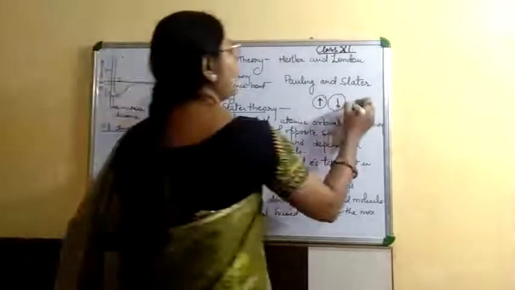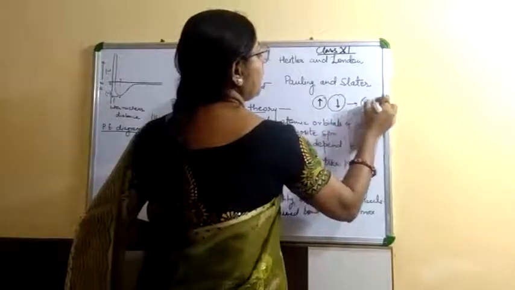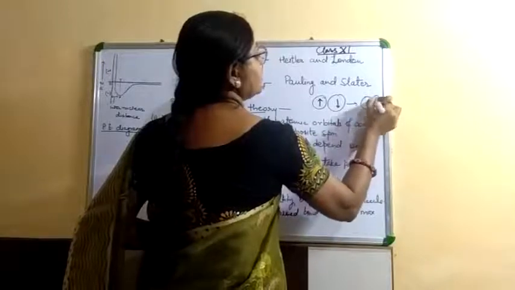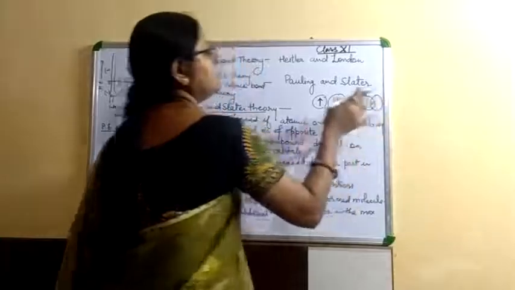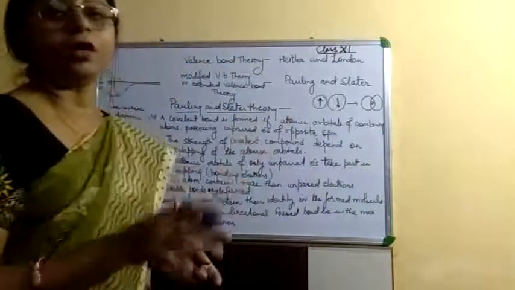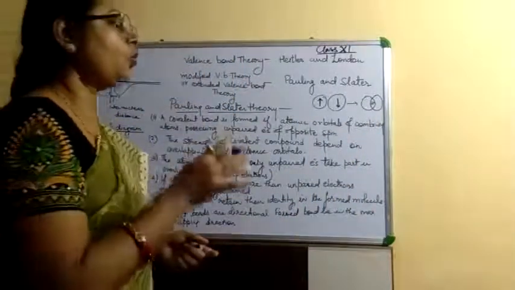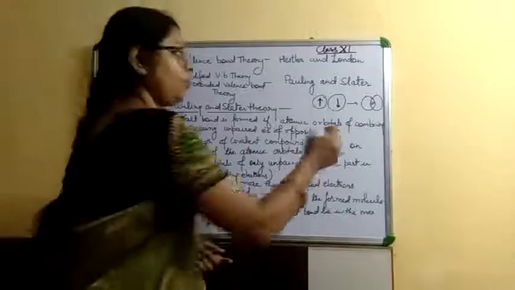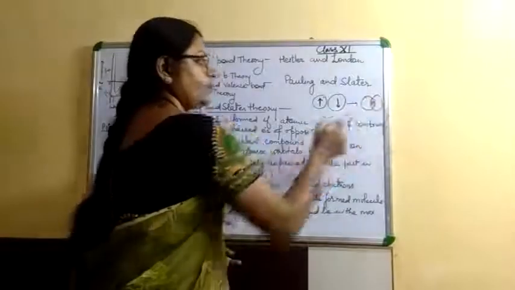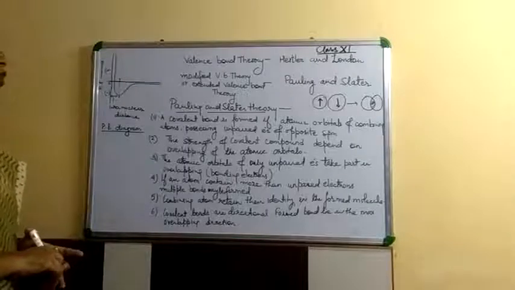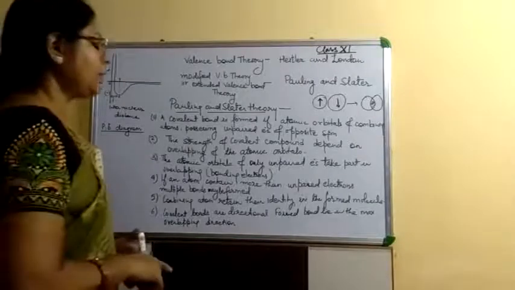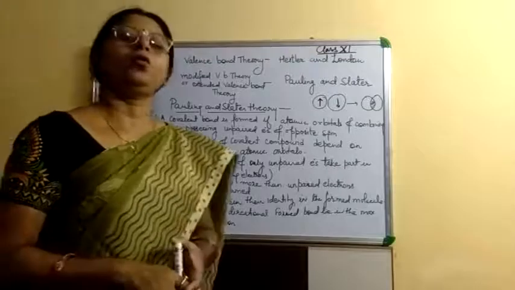Means how much they overlap, this decides the strength of the bond, decided by the overlapping of the atomic orbitals. This is the overlapping. Next, the atomic orbitals of only unpaired electrons take part in overlapping.